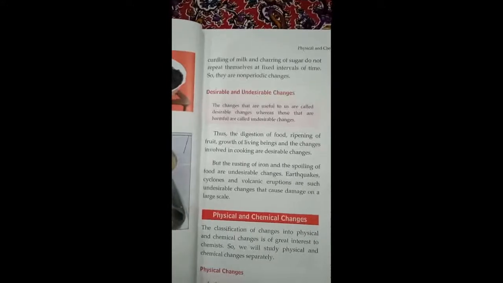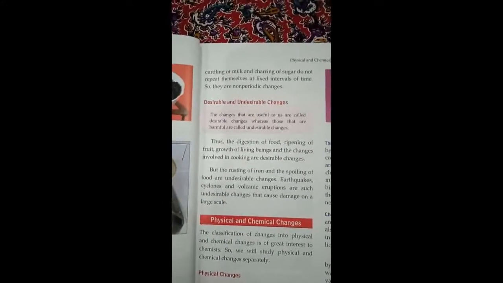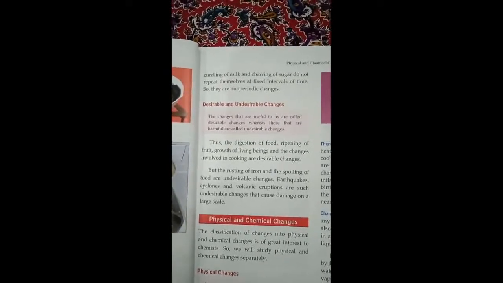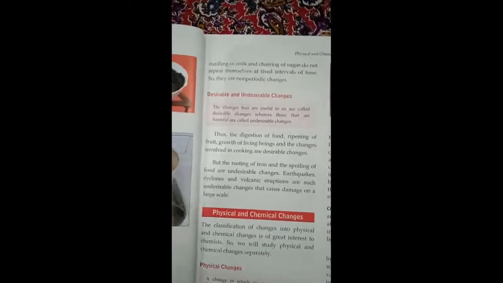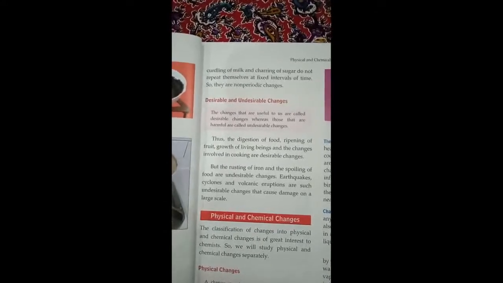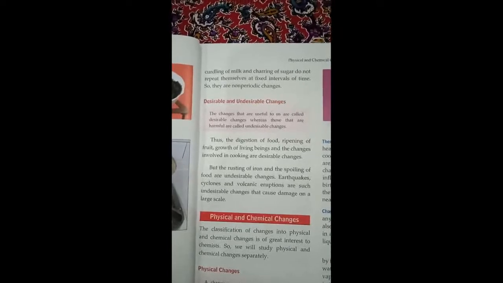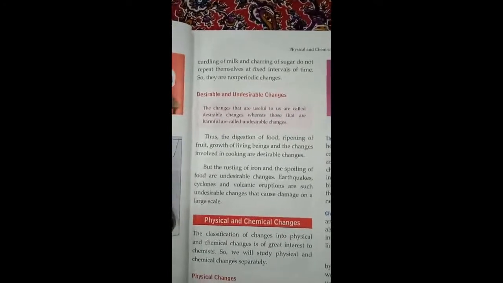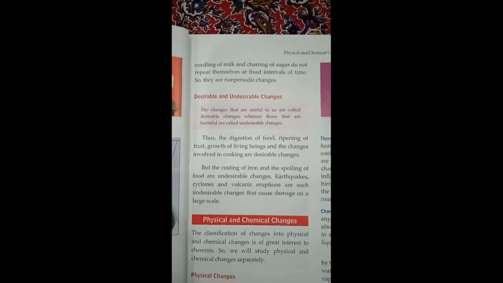Okay, but rusting of iron, does anyone want that the iron should rust and change into a brownish form? No. Spoiling of food, does anyone want the food should be spoiled? No. So these all are undesirable changes. Okay, the earthquakes, cyclones, volcanic eruptions, these all are undesirable changes that cause damage on a large scale, and none of us want them to happen. So these were your desirable and undesirable changes.